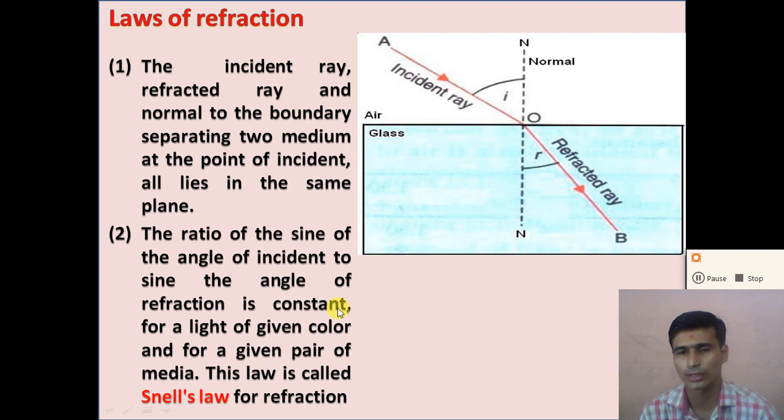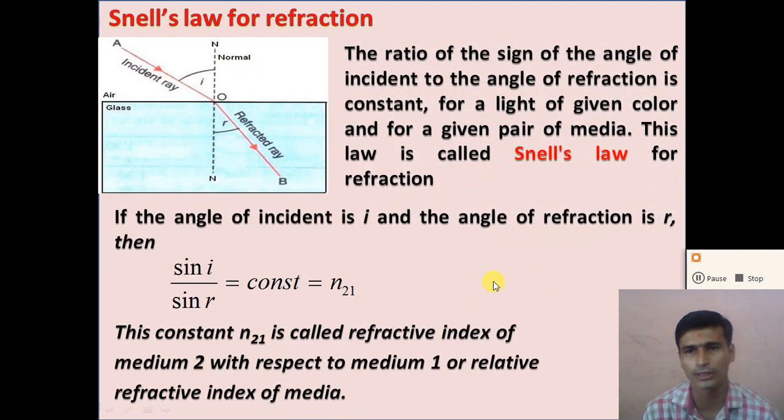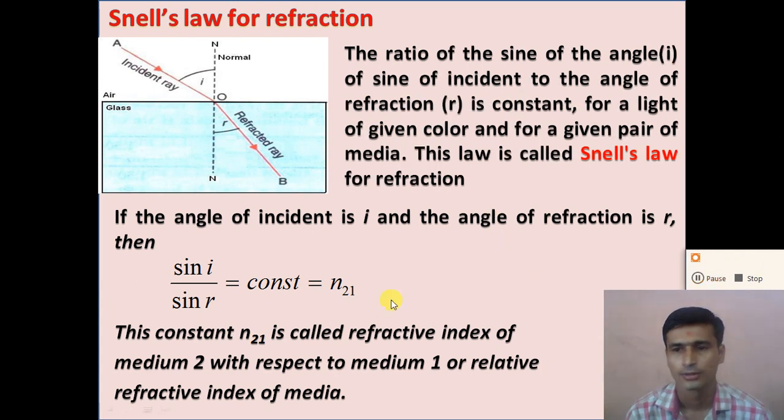This law is called Snell's law of refraction. Let us discuss more about Snell's law of refraction.